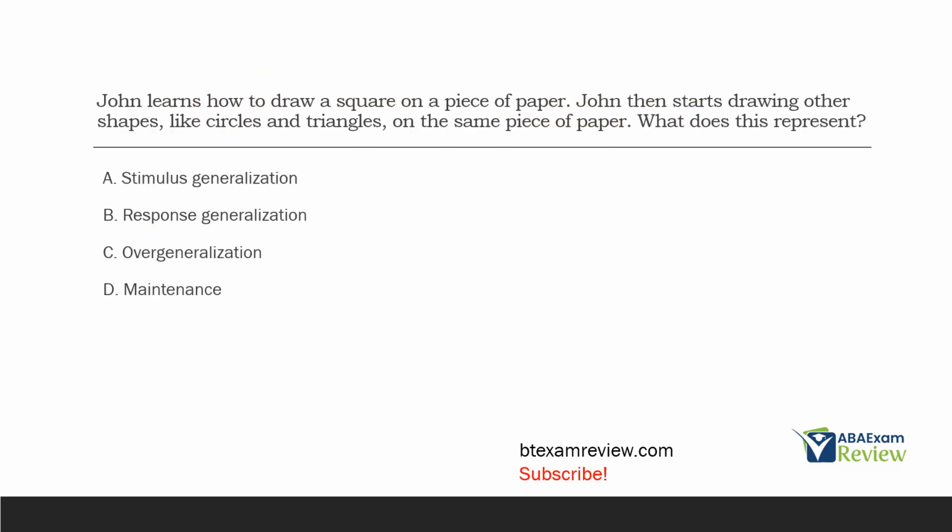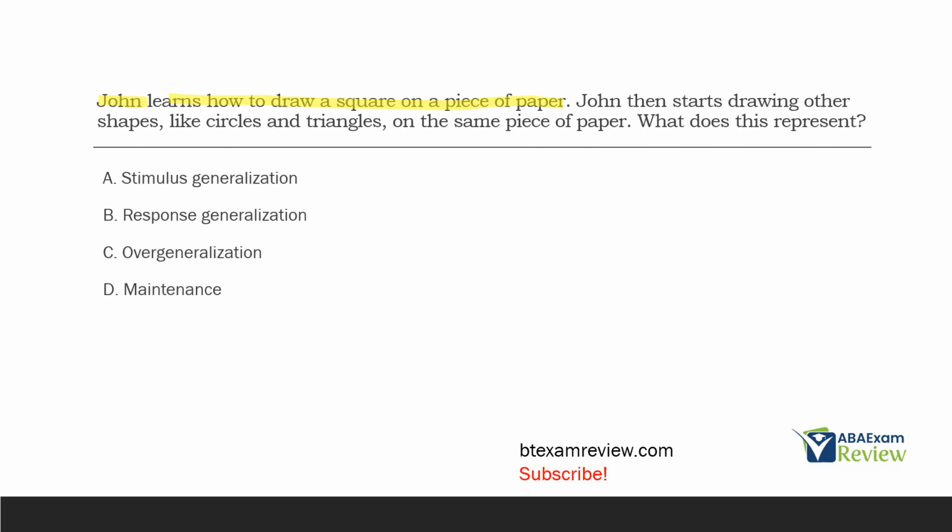John learns how to draw a square on a piece of paper. John then starts drawing other shapes like circles and triangles on the same piece of paper. What does this represent? So we've got John, right? And we're looking at John's behavior. He learns how to draw a square on a piece of paper. Great. We're drawing a square piece of paper.